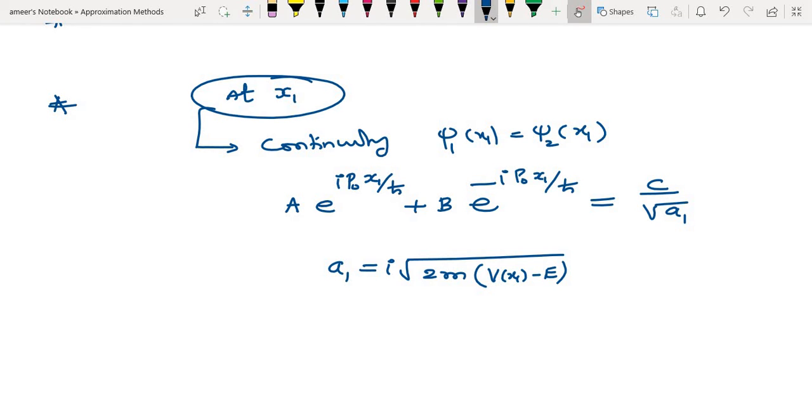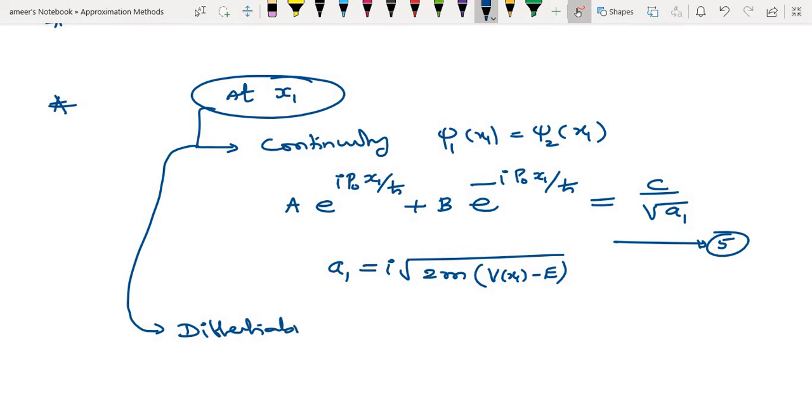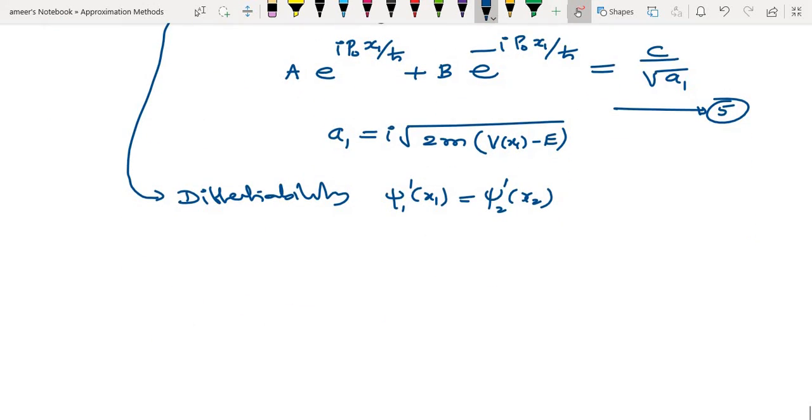Then what about the differentiability? You can call this equation number 5. What about the condition for differentiability? Psi 1 prime of x1 is equal to psi 2 prime of x1. After differentiation, what do we get? We already know psi 1 and psi 2, and I'll substitute i by h cross.